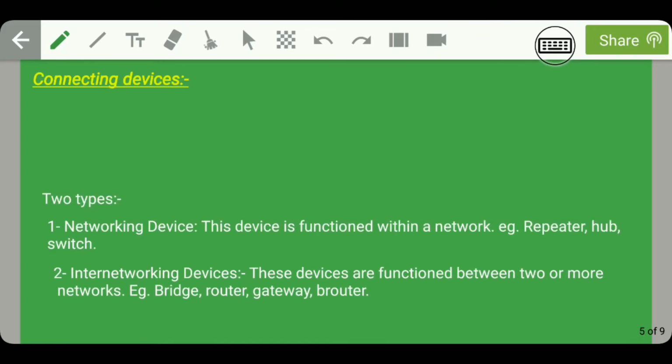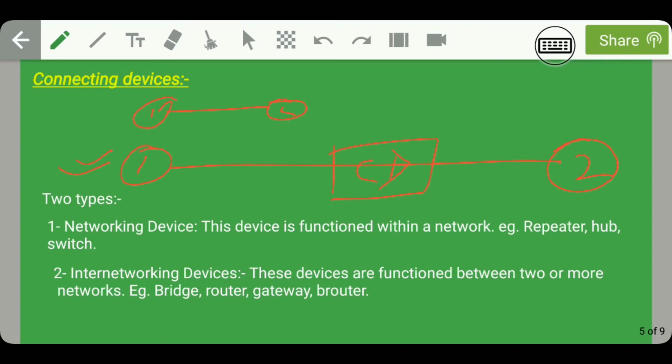Guys, moving on, let's talk about different types of connecting devices. We studied about these connecting devices in star and tree topology, so let us discuss in more detail about types of connecting devices. When do we need a connecting device? Imagine case first that this is node 1 and this is node 2, whereas in case second this is node 1 and this is node 2. We need a connecting device in case 2, because here the message has to travel a longer path. So we need to place a connecting device so that it can regenerate the signal.